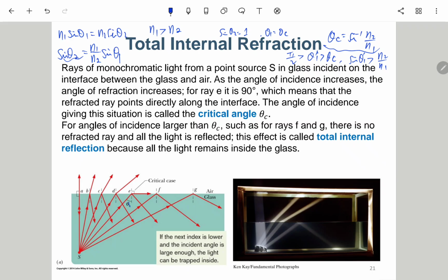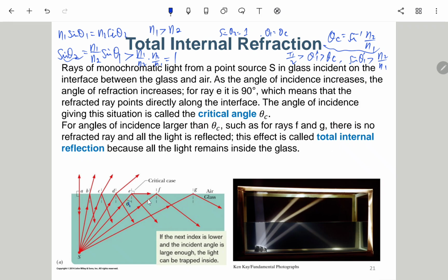因为这个 sine 的话，在0到90度之间是增加的啊，是 increasing 的。So in that case, sine of theta 2 will be larger than n1 over n2 times n2 over n1, which is equal to 1. Okay, so in that case, sine of theta 2 is larger than 1. We cannot find any solution for theta 2. So there will be no solution. This is the condition for the total internal reflection.